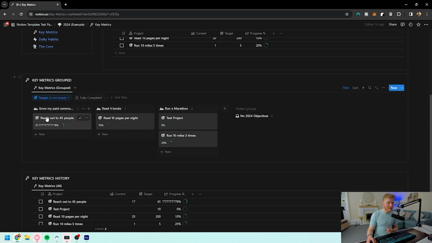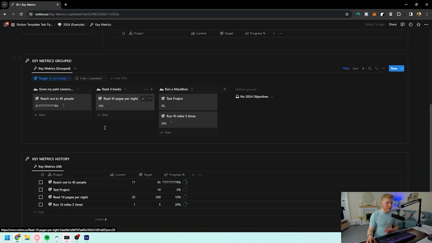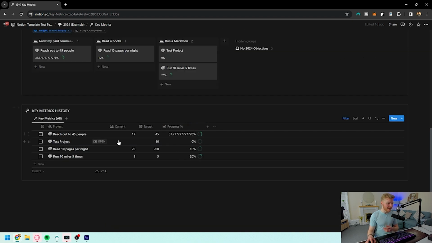And from here, we can see the metrics that are grouped based on their projects. So any project that you have, you're going to be able to see the metrics that you're doing and how you're getting on in a nicer view. And finally, like usual, we have our area to be able to track all of the history for the key metrics that we've done and everything that we've completed.